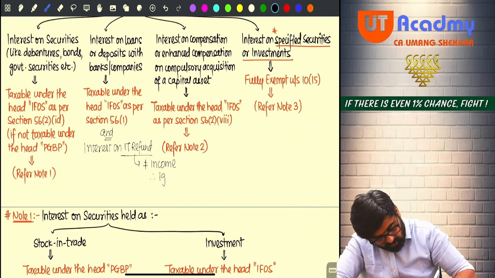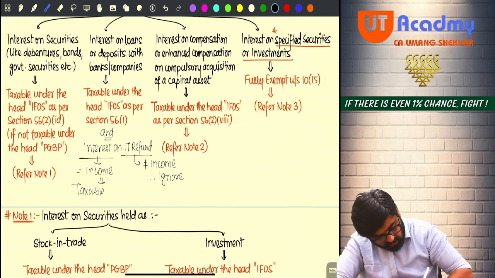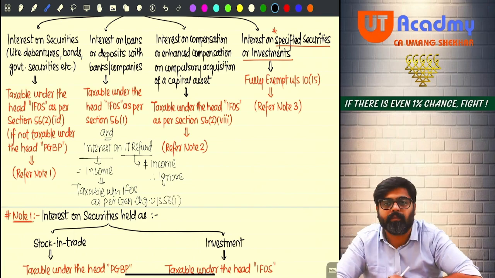Therefore, ignore this amount. But the interest is your income, and that will be taxable under the head income from other sources as per general charge under section 56(1).